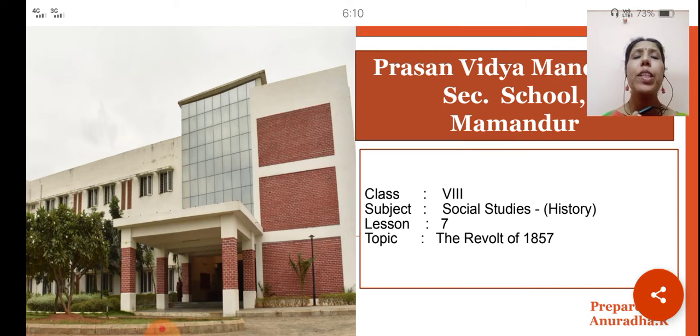So we all very well know that India gained its independence after a lot of struggle. We were under the British rule for near about 300 years, and our people who have given their life have given this independence with a lot of struggle and bargaining with their own life. So you will be able to know the causes for the revolt that led to the freedom struggle.